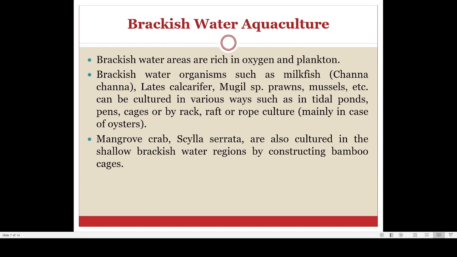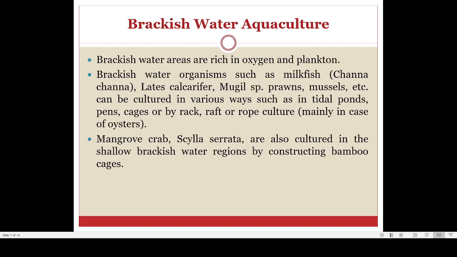So whenever you hear the term brackish water, it simply means a mixture of river water as well as sea water. Wherever a river is opening into a sea, we are seeing brackish water. Now many kinds of fish, for example mugil, prawns, mussels, milkfish, and pearl spot, are some of the fishes which live mainly in brackish water.